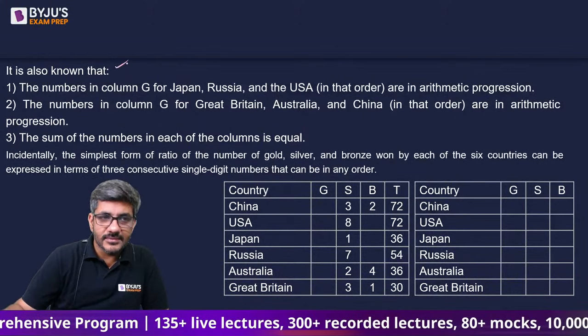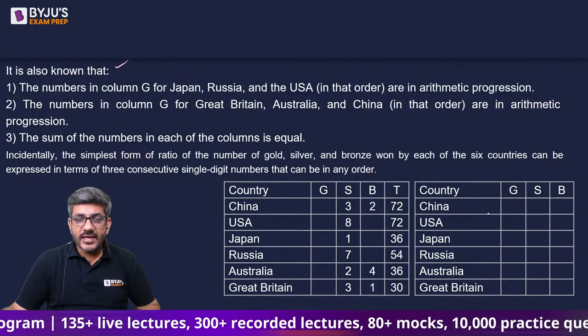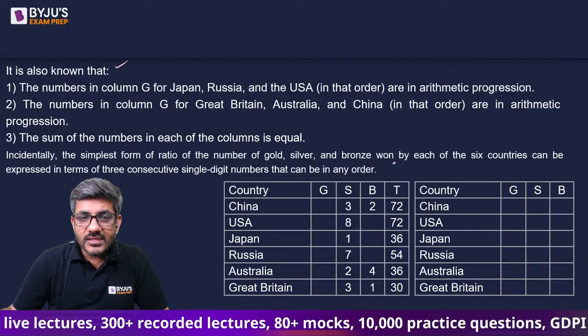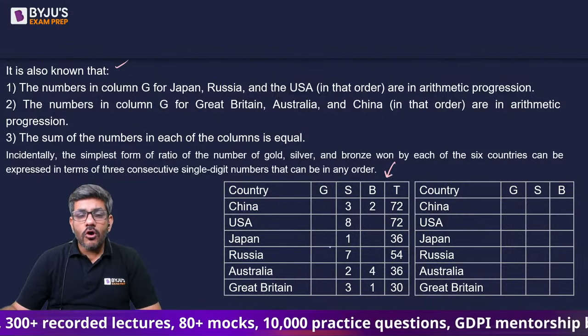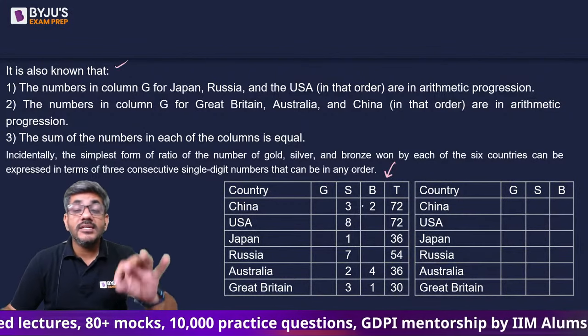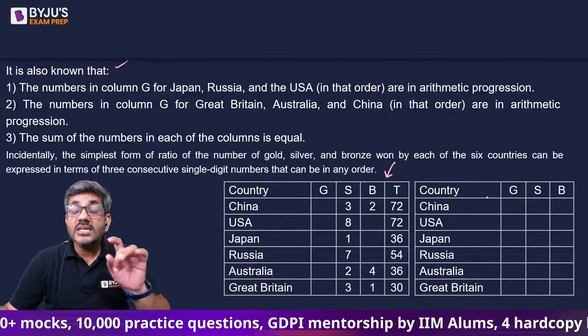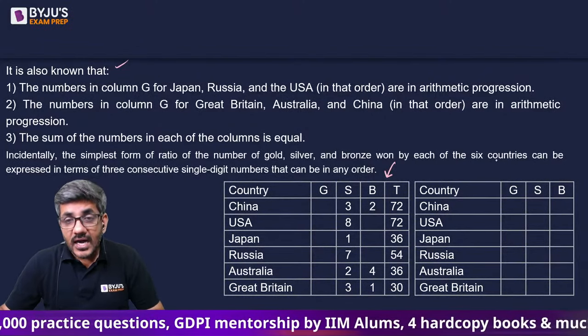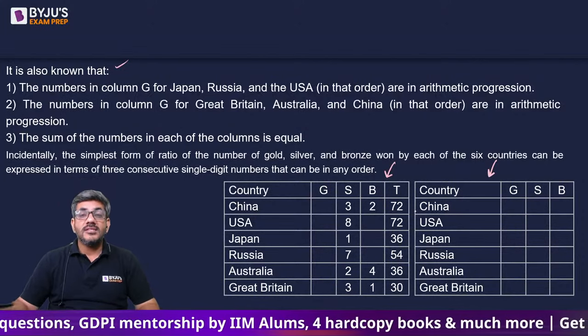शुरुआत करते हैं यहां से. तो ये सब चीजें हम लोगों को दे रखी हैं. I have made 2 tables now. This first table is giving you all the numbers in the form of that simplest ratio, but that does not tell us the number of medals. I would be writing the number of medals in this second table.